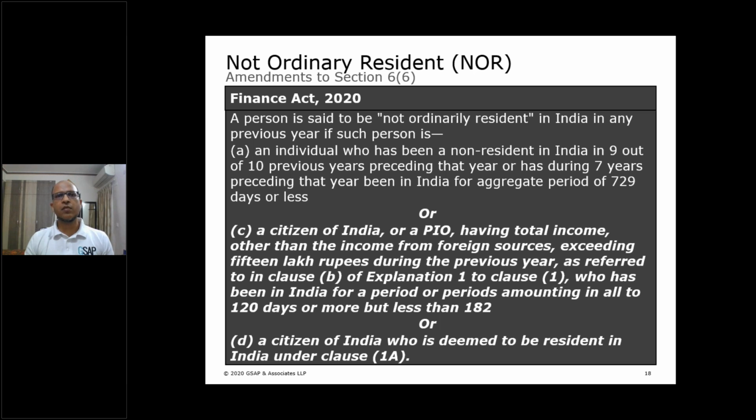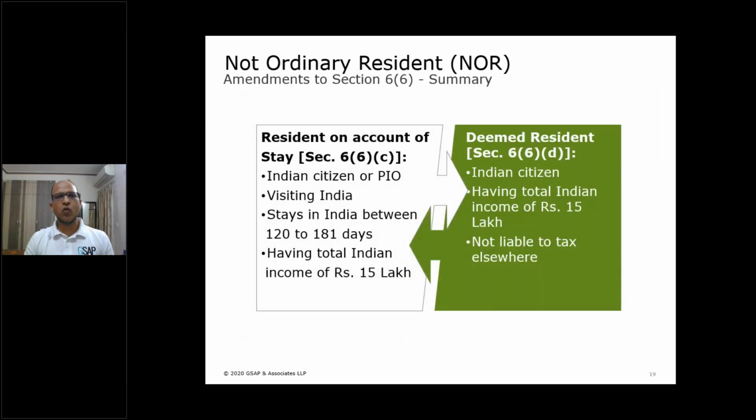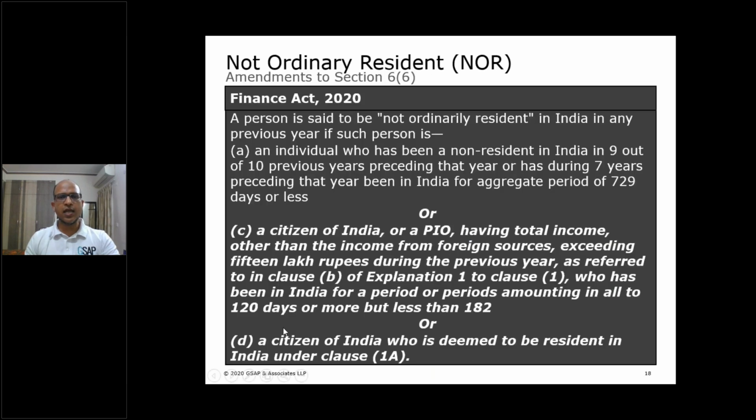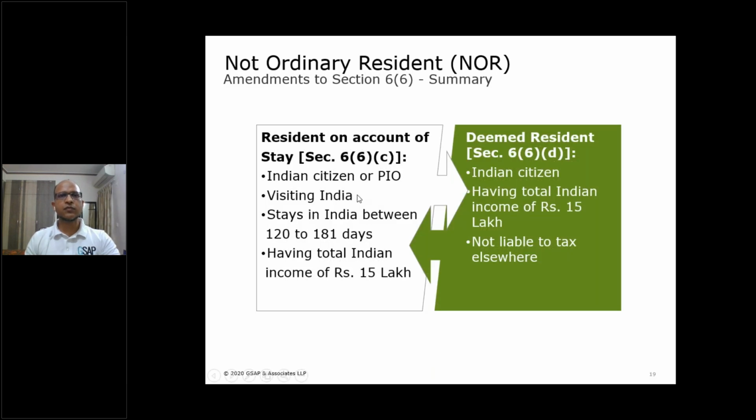This I will explain in my issue number 1. Before that, let me summarize these clauses C and D in this slide. Section 66C applies to Indian citizens and PIOs who are visiting India and stay between 120 to 181 days, and they have India source income of 15 lakh. Then 66C applies and those citizens and PIOs become not ordinary resident.